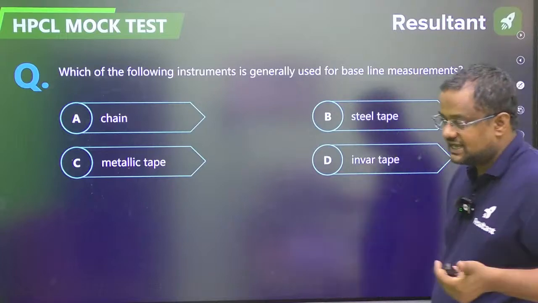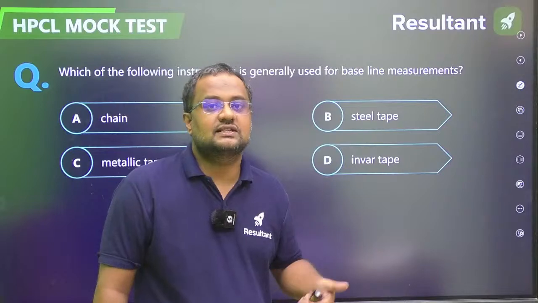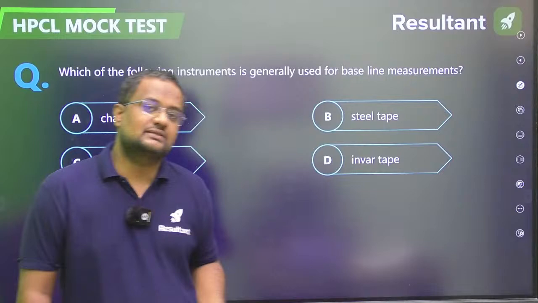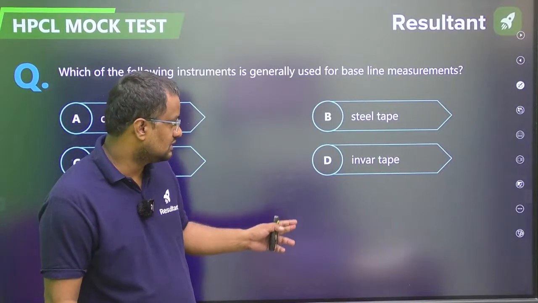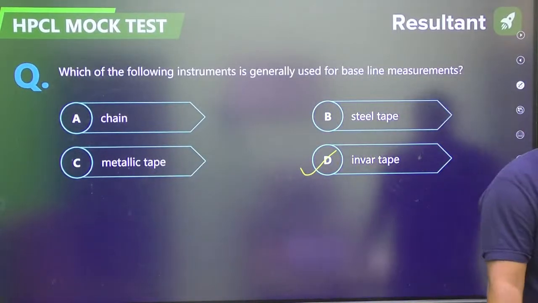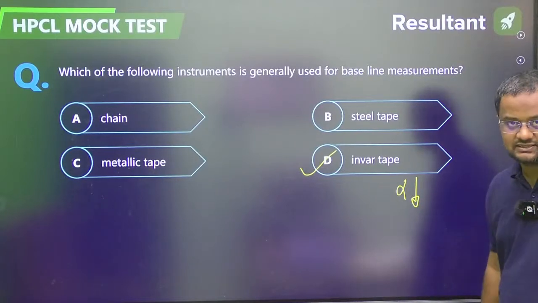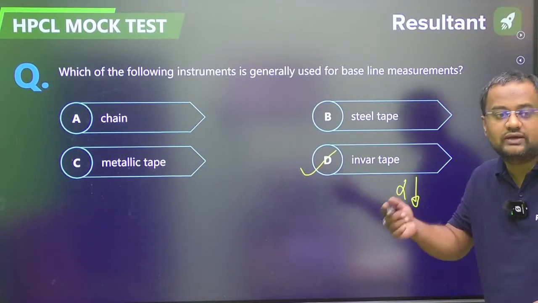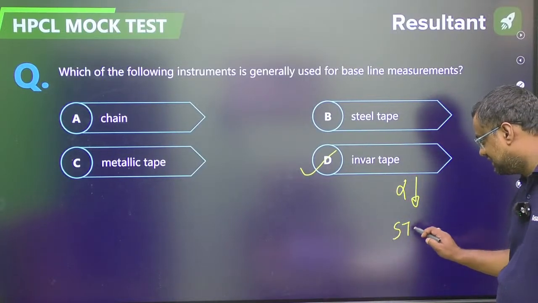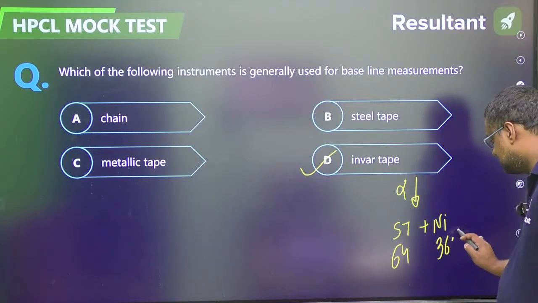Guys, baseline is a line which is generally passing from the center of the area, and this is the line which is measured with the best accuracy, and all the points, things are measured with respect to this. So this is accurate very precisely. That is why it is taken by the invar tape. Invar tape has a very low coefficient of thermal expansion, so that in summers it doesn't elongate more, in winters it doesn't contract less. And this is made of steel and nickel alloy. Steel 64%, nickel 36%.